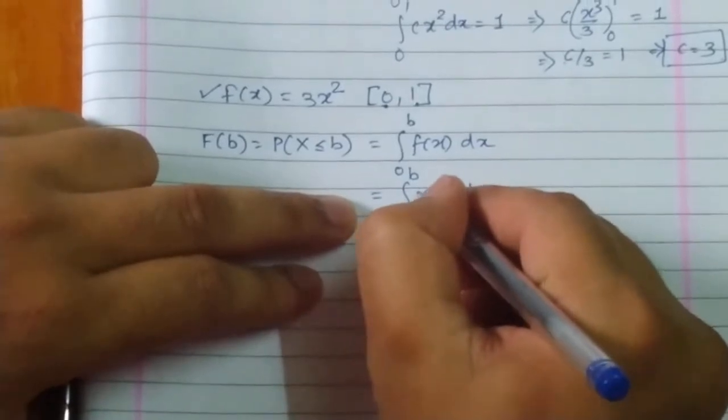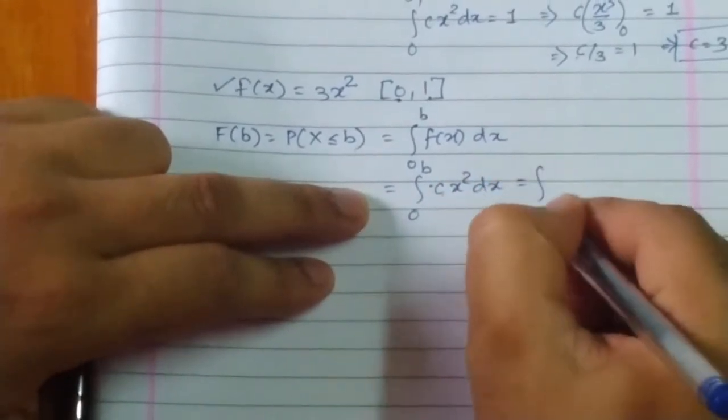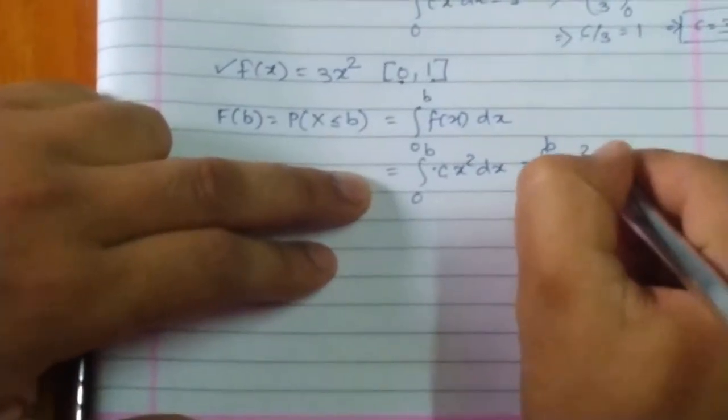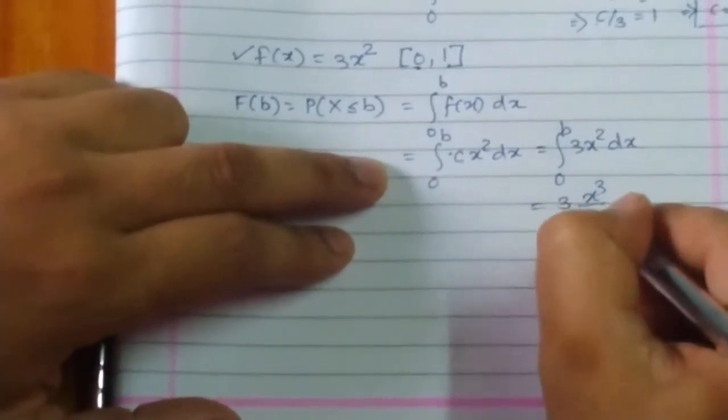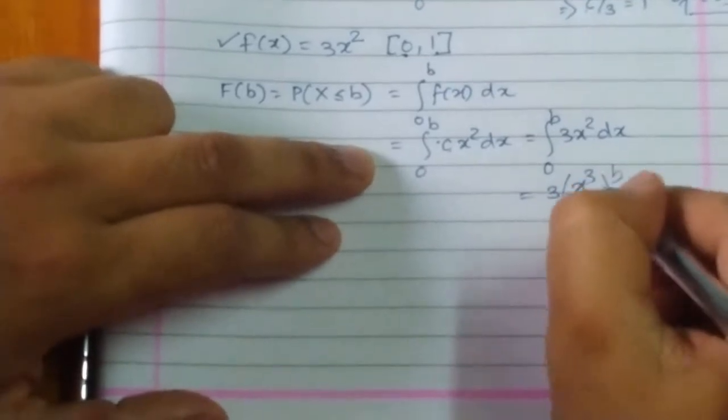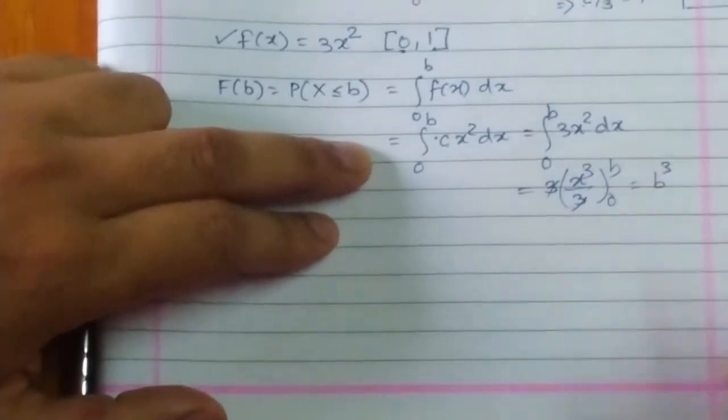But the value of c we have already computed. So this becomes the integration from 0 to b of 3x square dx. If I integrate this further, I get 3x cube upon 3, with limits from 0 to b. So this 3 gets cancelled, and we get b cube there.